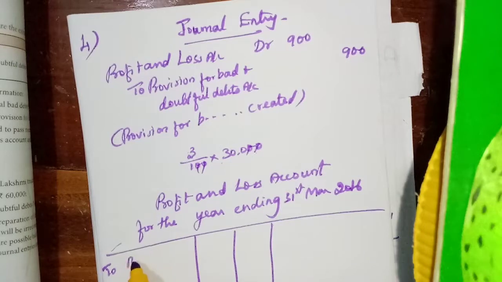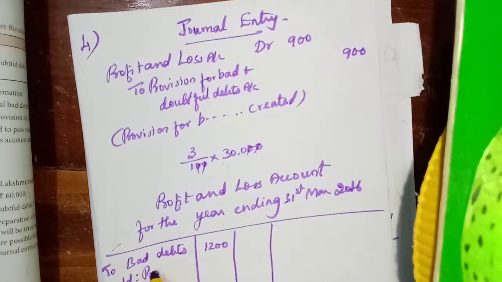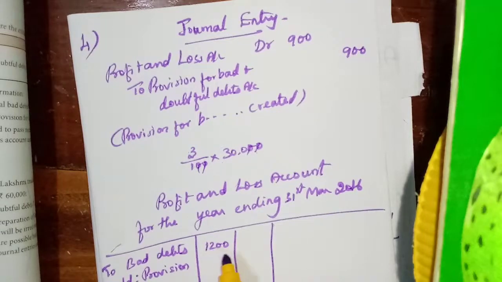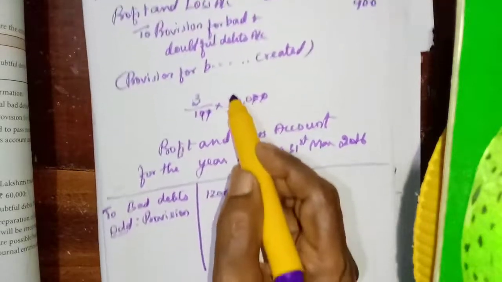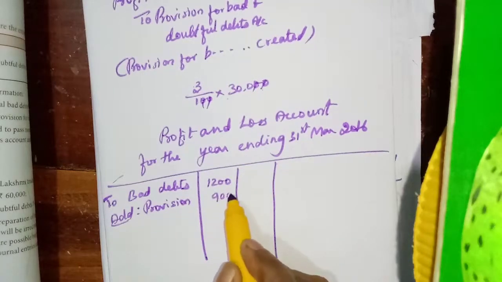To bad debts, the trial balance bad debts, 1200. Add provision: we have calculated the amount 900.